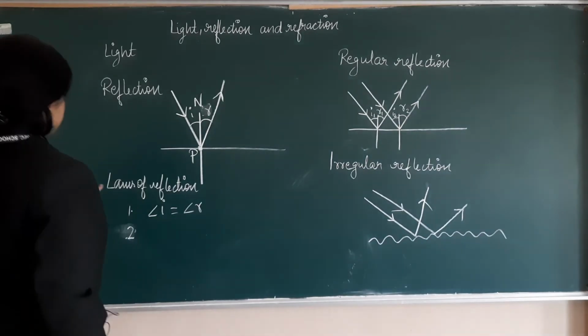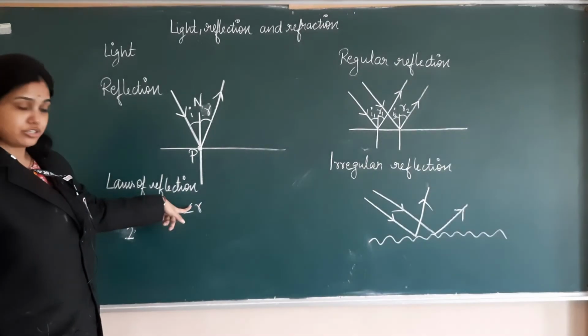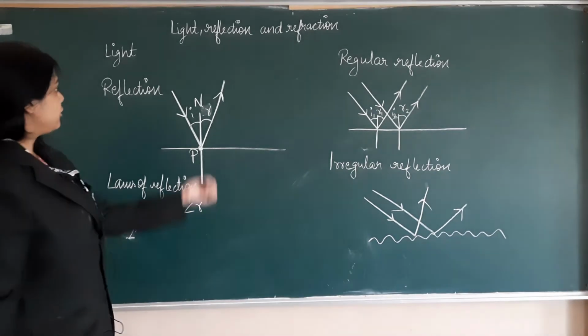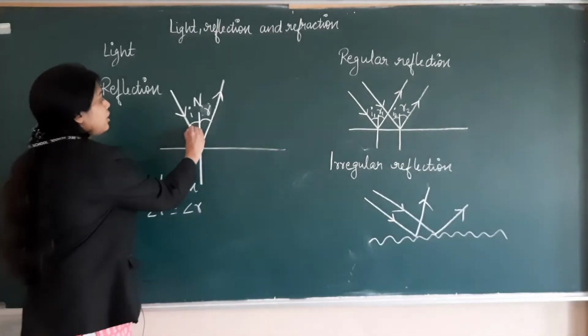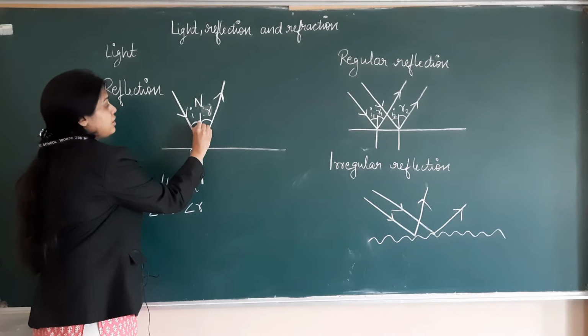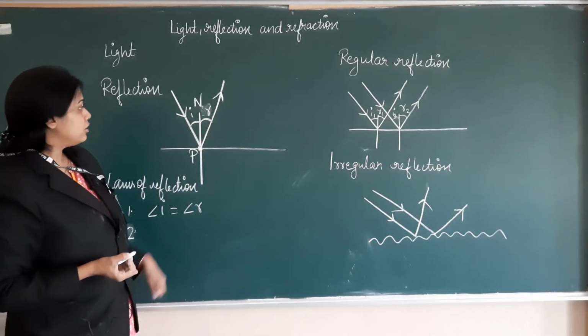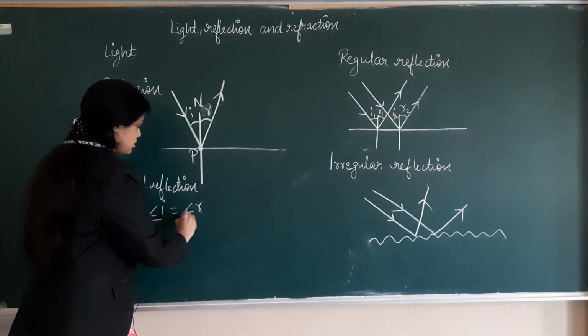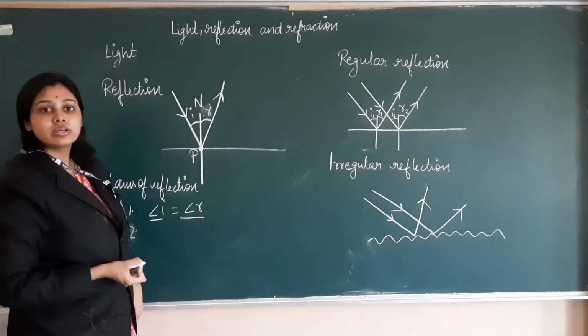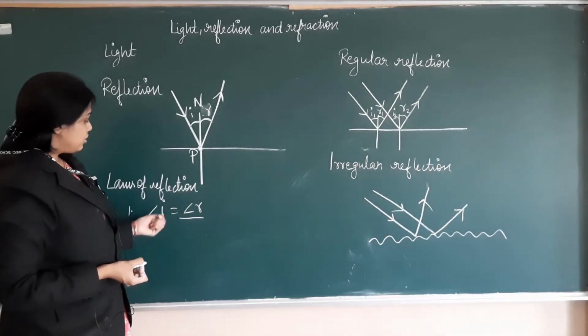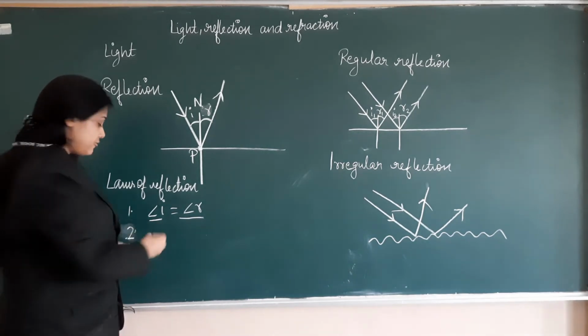Now we have to study the laws of reflection. Just look at this diagram. In this, angle i is always equal to angle r. It means the angle of incidence is equal to the angle of reflection. So this is our first law of reflection.